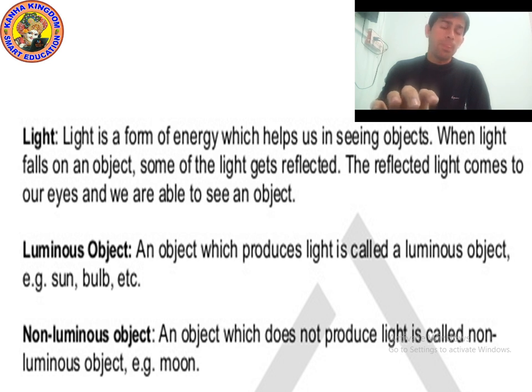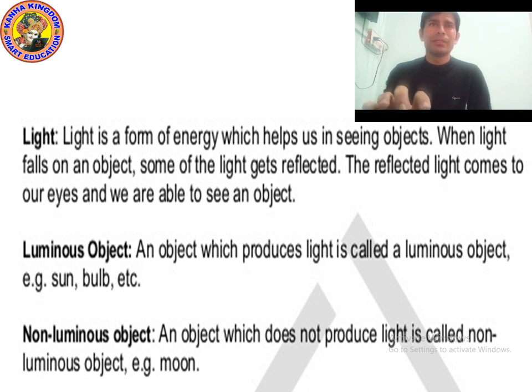As you know, there are different types of energy, for example chemical energy, electrical energy, geothermal energy, kinetic energy, potential energy.